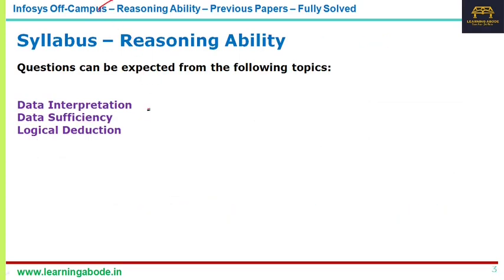See, DI, the data interpretation, there are 5 questions asked. Data sufficiency, 5 questions, and logical deduction, that is the syllogism kind, is like 5 questions. So I have taken 3, 3, 3.